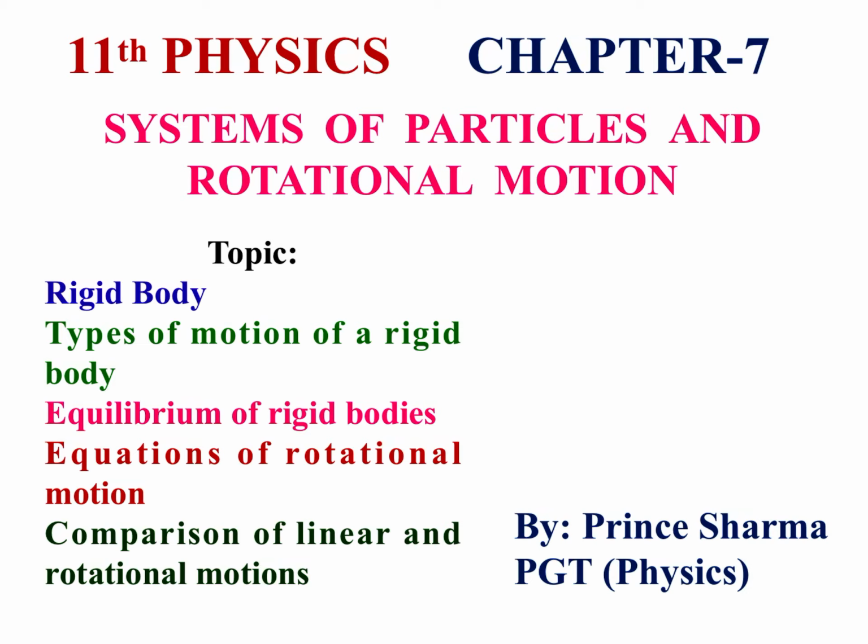Today we are going to discuss the topic rigid body, types of motion of a rigid body, equilibrium of rigid bodies, equations of rotational motion, and comparison of linear and rotational motions. This is chapter 7, class 11th physics. Name of the chapter is Systems of Particles and Rotational Motion.